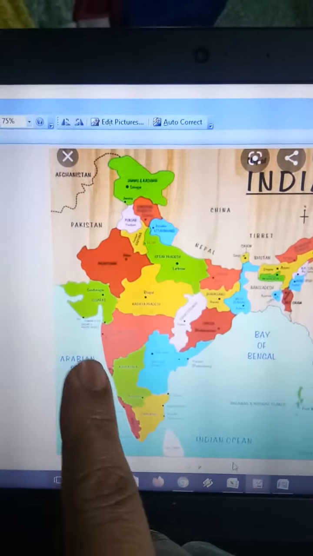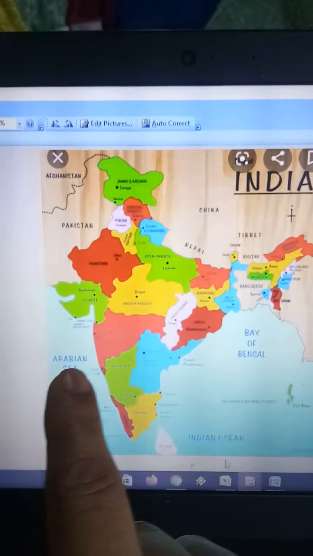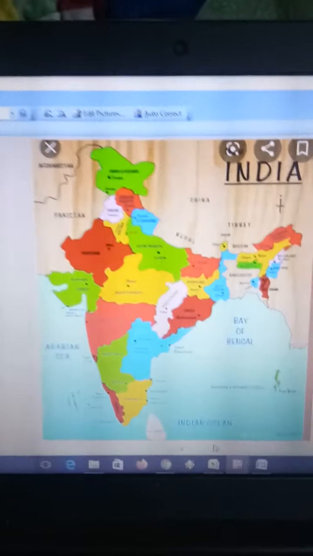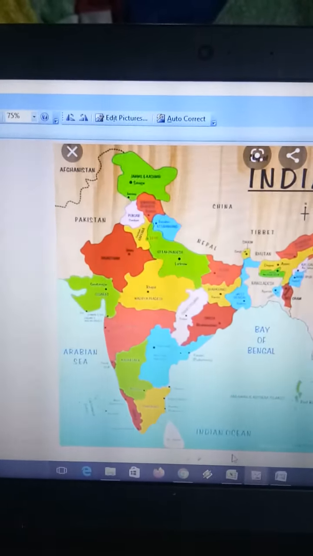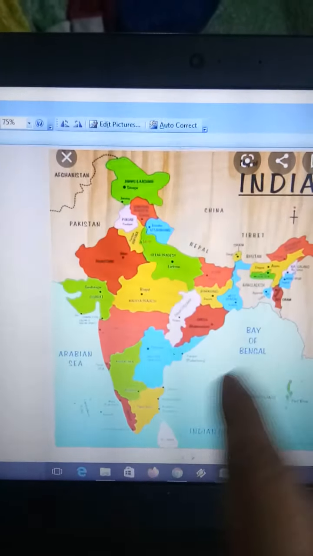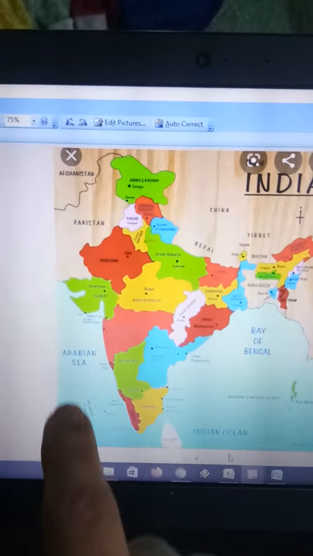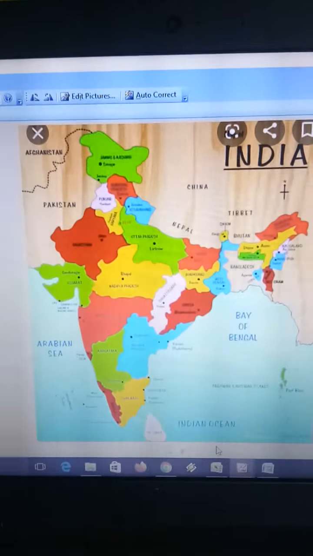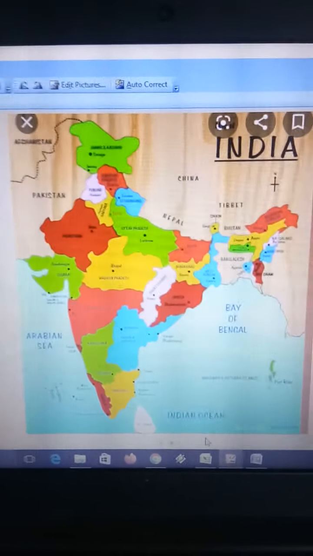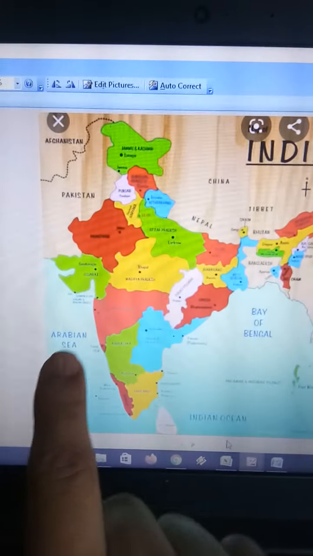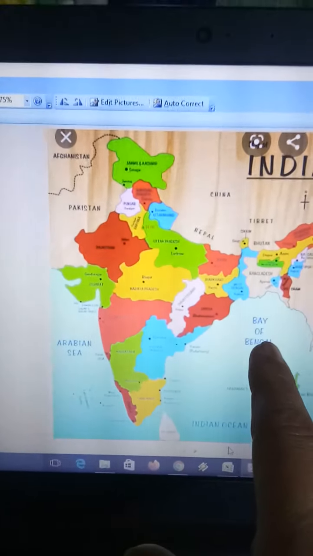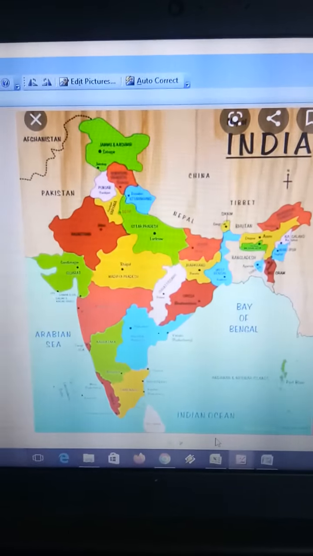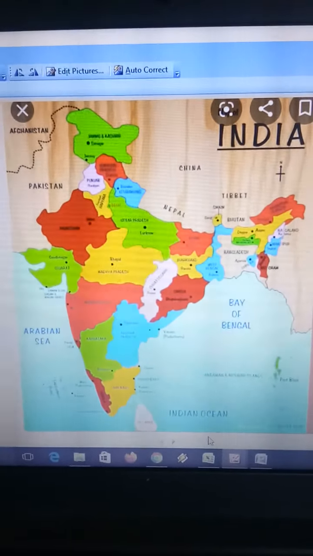India is surrounded by the Arabian Sea, Bay of Bengal and Indian Ocean. Most part of India is surrounded by water, that's why we call it a peninsular country. Again I am going to repeat which seas are there: Arabian Sea, Bay of Bengal and Indian Ocean.